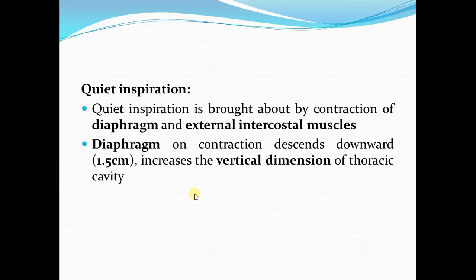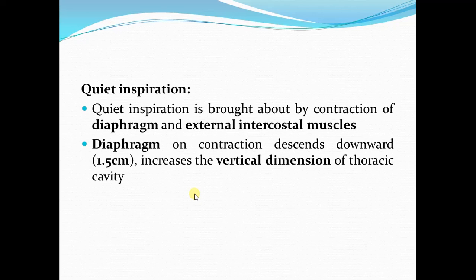Now, this diaphragm is innervated by the phrenic nerve, and it is a major muscle of inspiration. About 70% of quiet inspiration is brought about by contraction of the diaphragm.